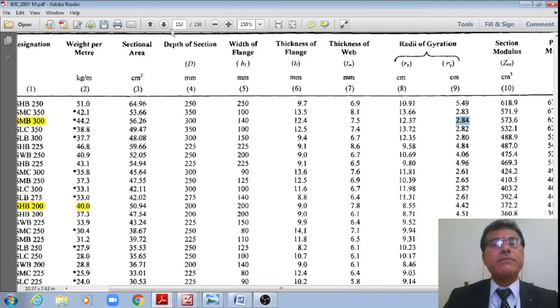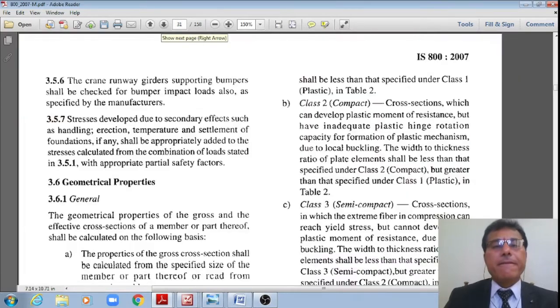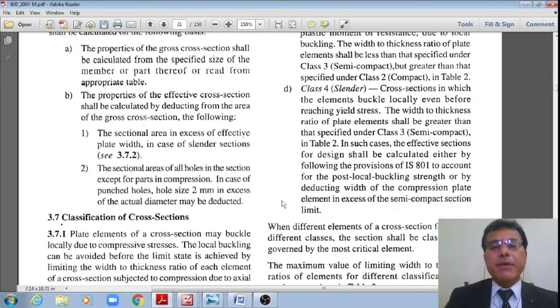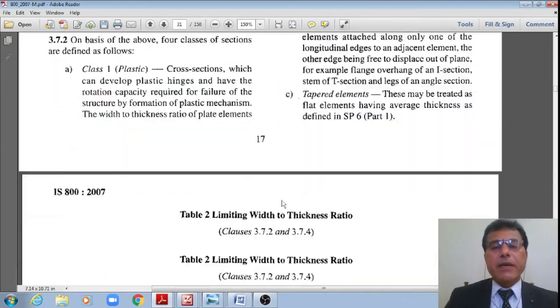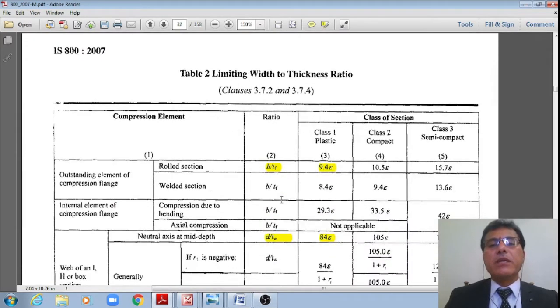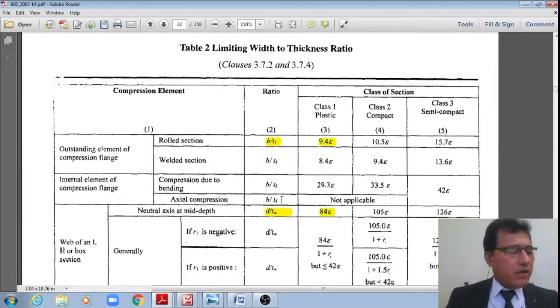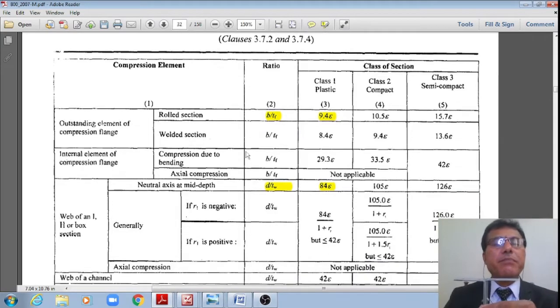Here it gives the limiting width to thickness ratios for beams as well as the other sections, right? Now I'm using the beam.